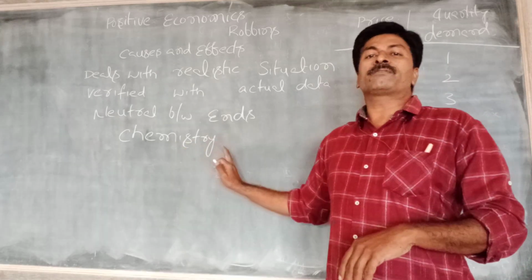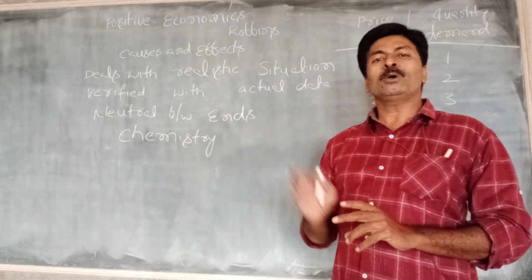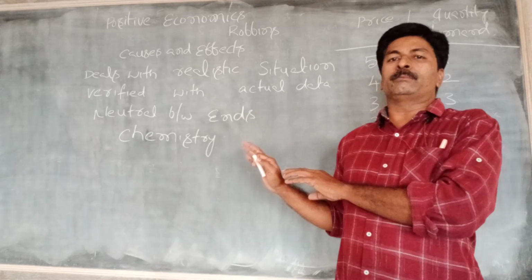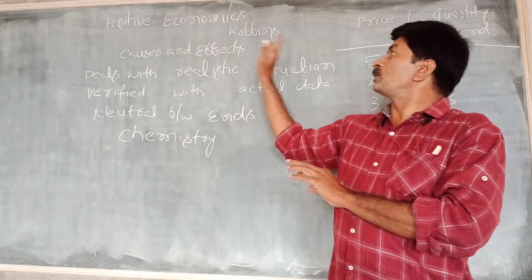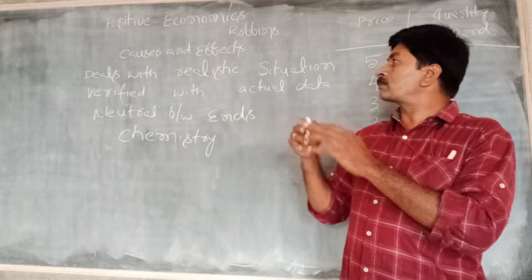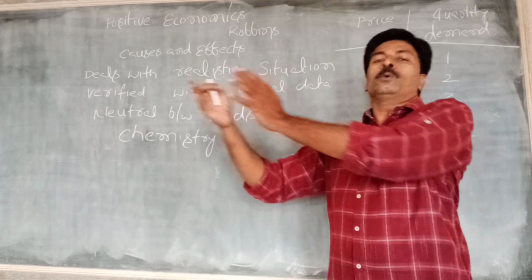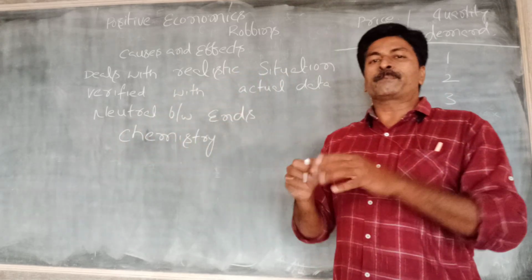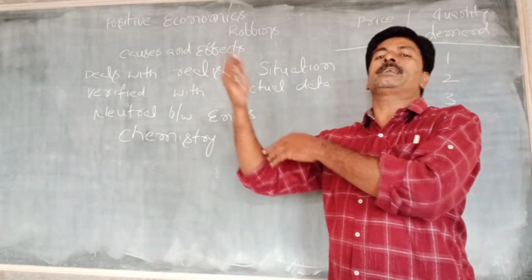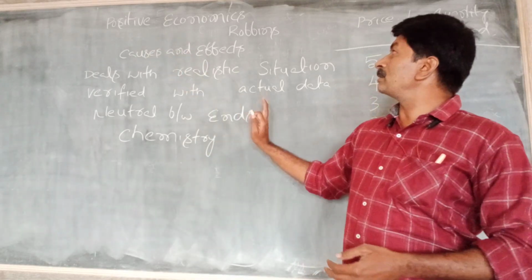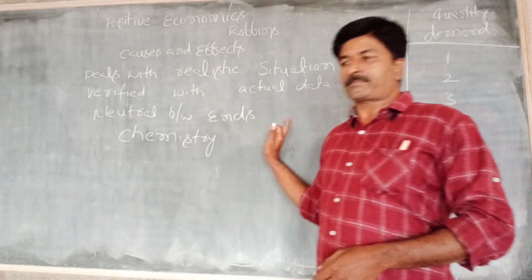So the law of demand is one of the best examples of positive economics. When price increases, quantity demanded decreases. When price decreases, quantity demanded increases. So this is positive economics as explained by Robbins.